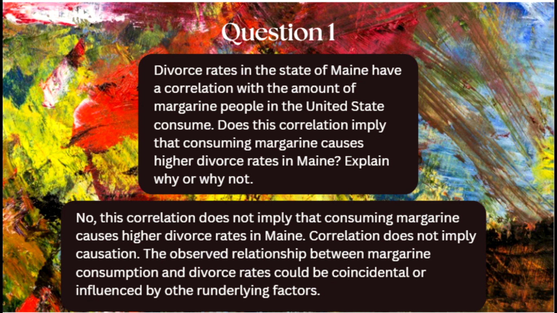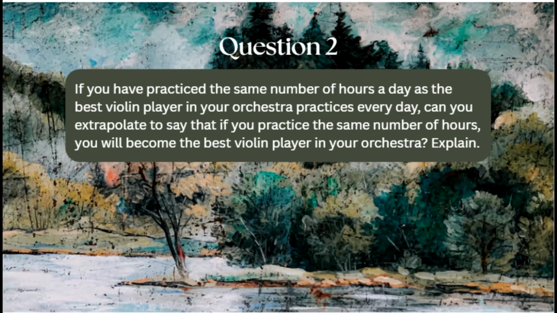The observed relationship between margarine consumption and divorce rates could be coincidental or influenced by other underlying factors. For example, maybe people are getting divorced because they're stressed about money and they're buying margarine because it's cheaper than real butter. That could be it, but it doesn't necessarily mean that that is for sure 100% it.